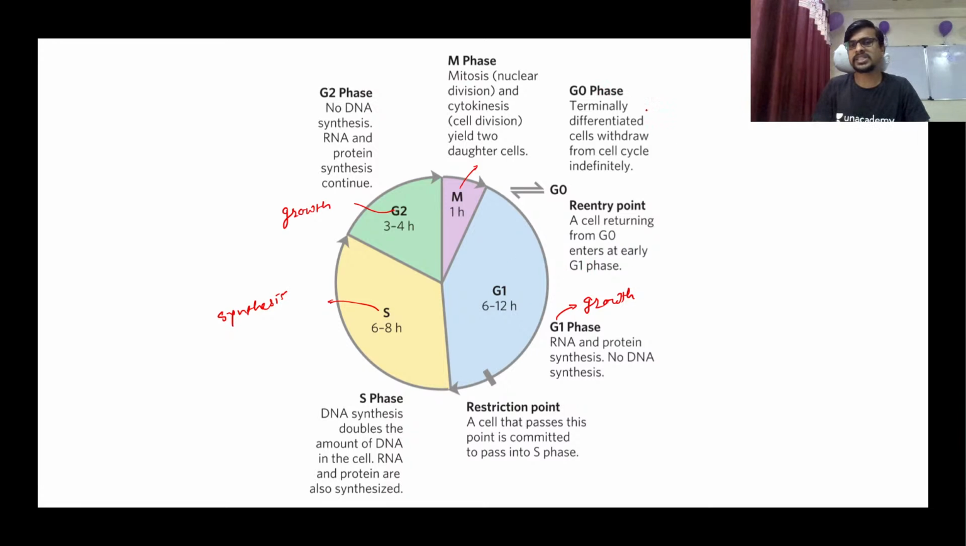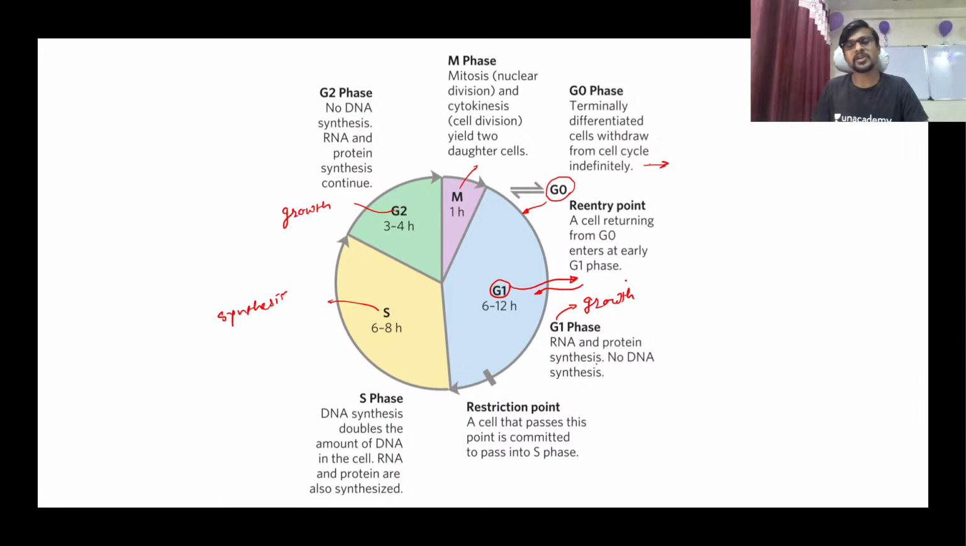So this is your G0 phase: a terminally differentiated cell withdrawn from the cell cycle for an indefinite period. The cell is coming out of the cycle, so it will not enter into the cycle and divide. When the cell wants to enter the cell cycle again, it will definitely enter the G1 phase again. So G1 is very important for the cell to move out of and into the cell division. Keep this in mind. In the G1 phase, synthesis of protein and RNA happens.